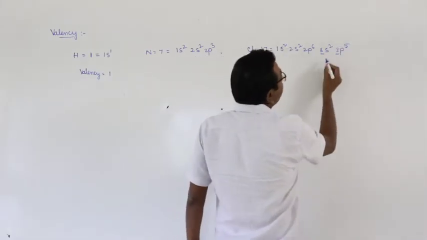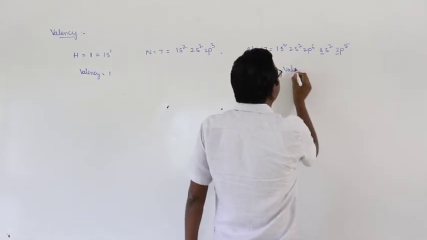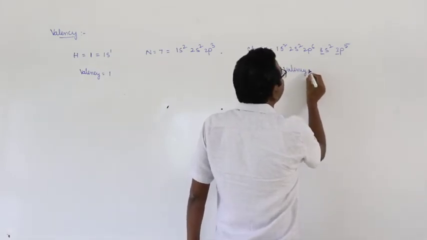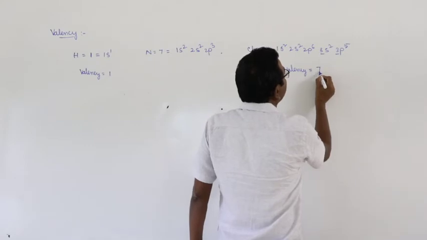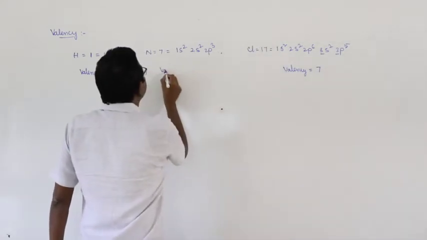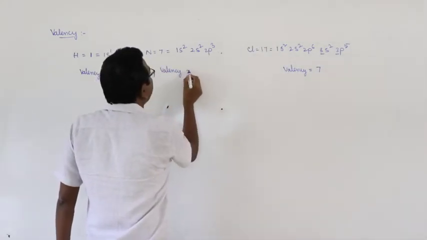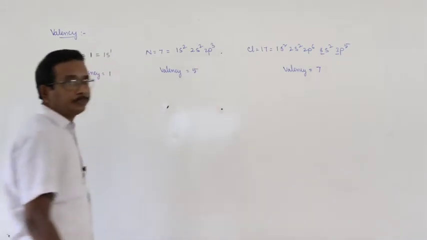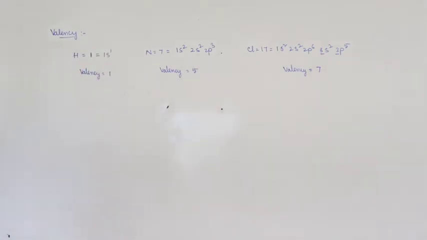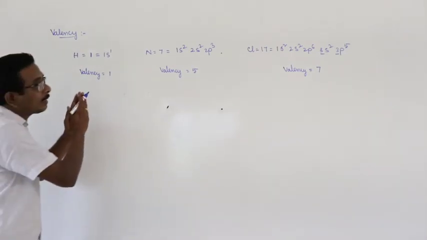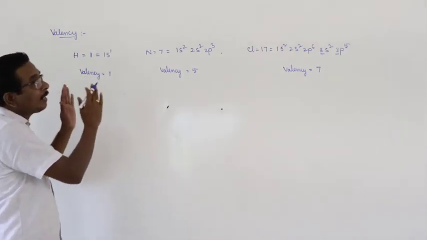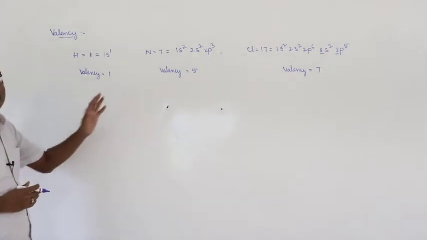How many electrons are available? 7. Therefore, valency of chlorine is equal to 7, and valency of nitrogen is equal to 5. This is the understanding of the word valency from the electronic configuration.